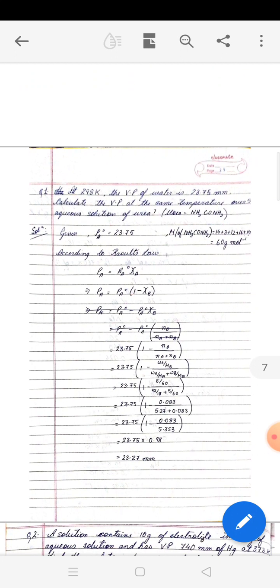And as you know, the PS has to be lower than PA naught, because that is why lowering of vapor pressure. So 23.75 was the original vapor pressure, and the final value is 23.27. Not much difference, but it is lower. So after calculating, you need to be careful. Your answer should be lower than the original vapor pressure. So that's how you need to work out the different numericals.